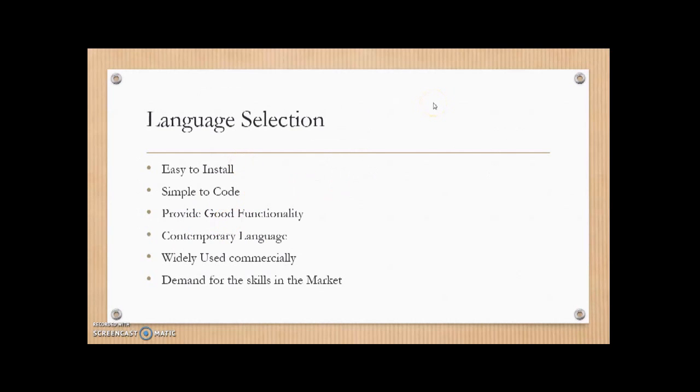Language selection. Language selection is very critical when you're trying to learn your first computer language. It should be easy to install. It should be simple to code using that language. It should provide good functionality so that you can do a lot with that language. It should be contemporary. It should be widely used commercially, and there should be demand for the skill in the market.